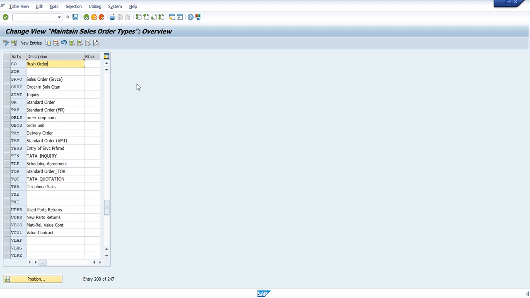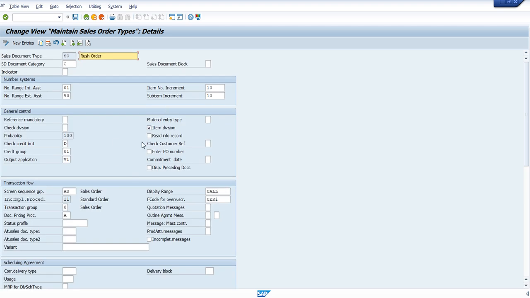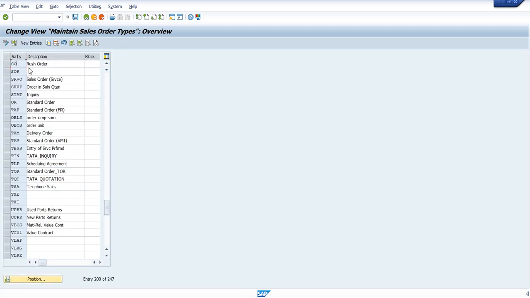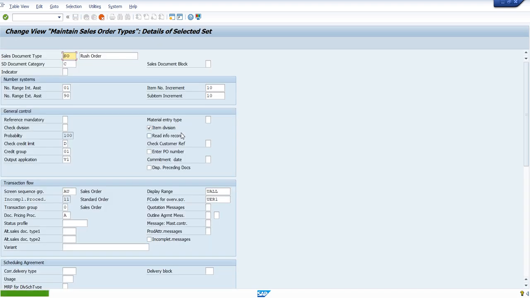What we need to do is just double click on that. Or no, let's review this, or else we just copy this first. Just make a copy. I'll make it ZSO, so I'm making ZSO a rush order.